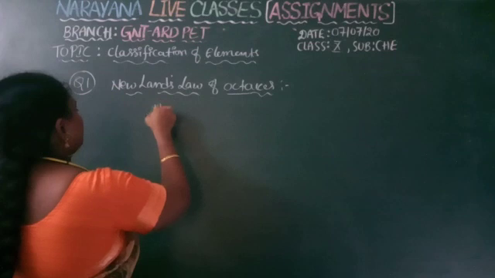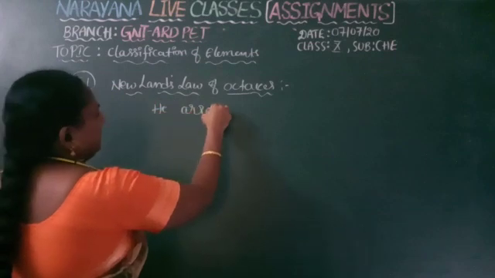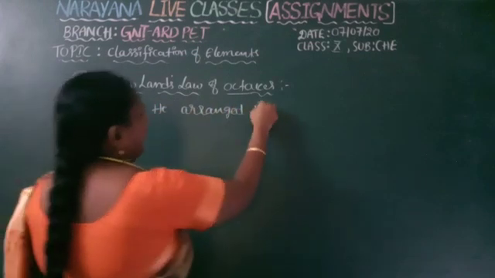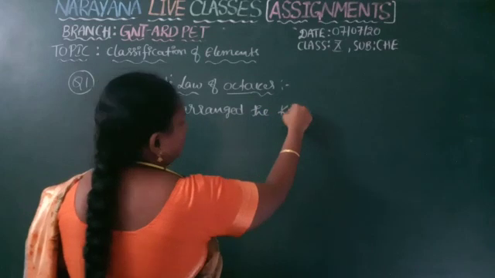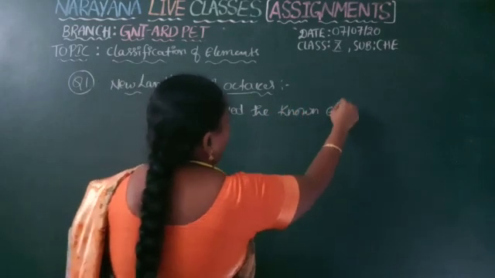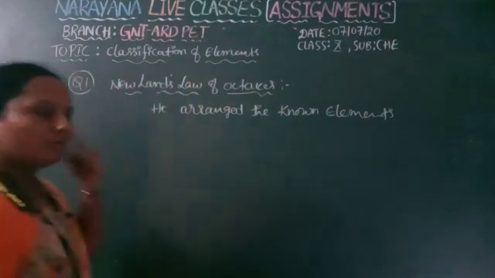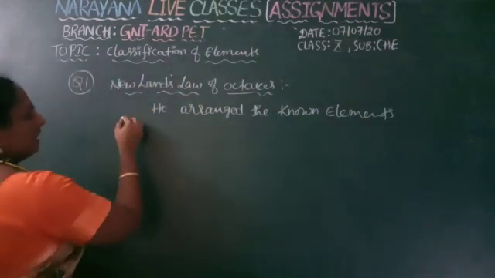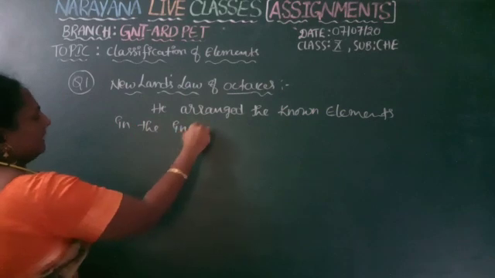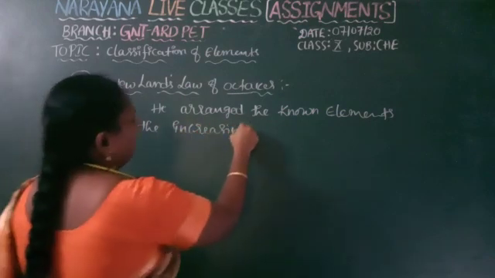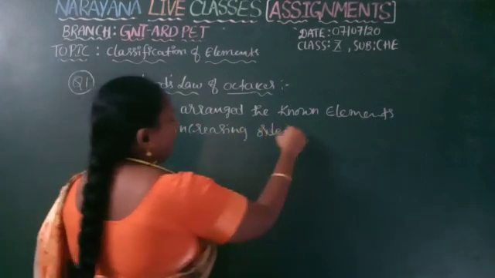He arranged all the known elements. At that time, only 56 elements were known. So he arranged all known elements in ascending order of their atomic weights,